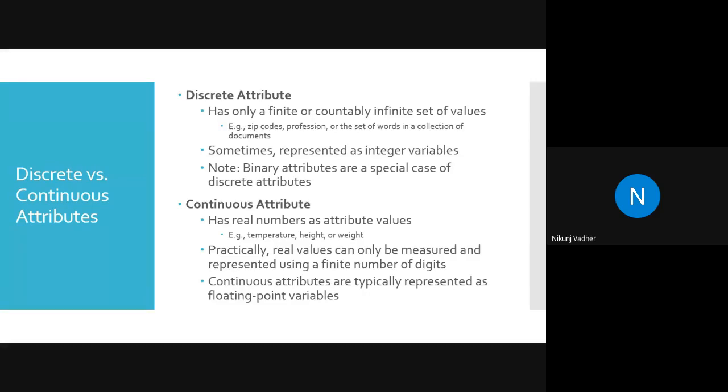Professions: here they will map professions to numbers, and then it is a discrete value. Discrete means countable, or we cannot have intermediate values. It cannot be like a semi-professor or semi-teacher; either teacher or not.